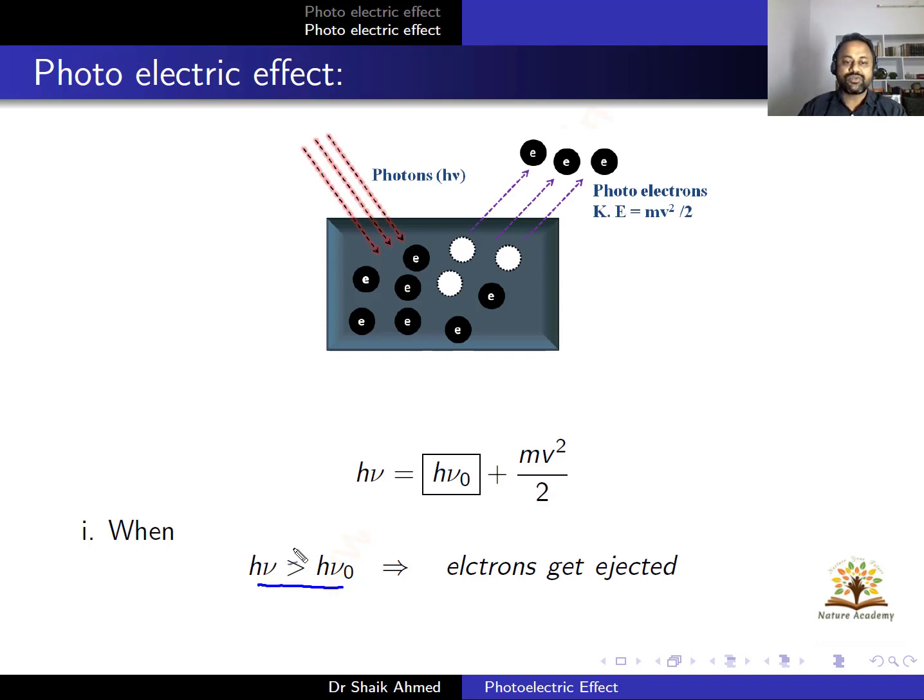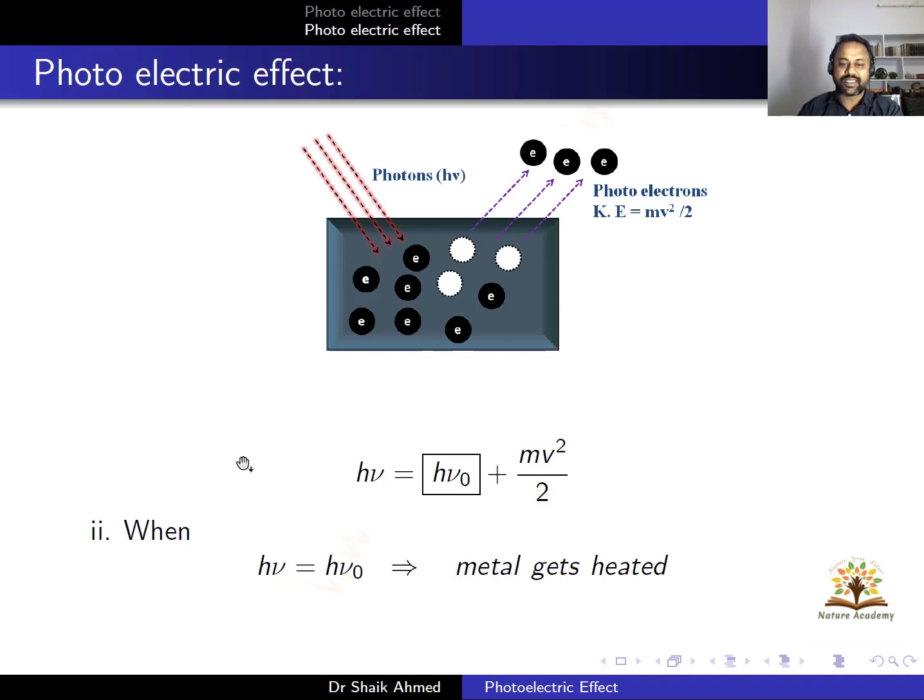What is hν? Incident photon energy. hν₀ is the work function. The work function of the metal is the minimum amount of energy required to eject the electron, just like the binding energy of an atom. When hν is greater than hν₀, only then do electrons get ejected, and they will have some kinetic energy. This is the required case to observe the photoelectric effect.